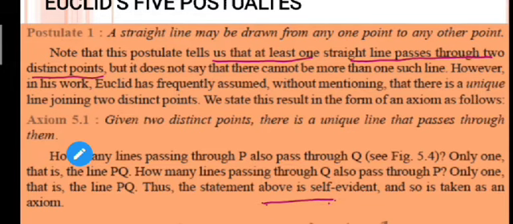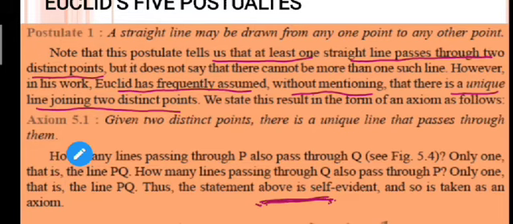We can't say that more than one line can pass here, but yes, if these 2 lines coincide, then they are the same line. But we can say that at least one straight line can pass through 2 distinct points here. It is also mentioned here that Euclid has frequently assumed, without mentioning it, that there is a unique line. I told you what postulates are. Postulates are the obvious universal assumptions that have been assumed by Euclid, but the postulates are specific to geometry only.